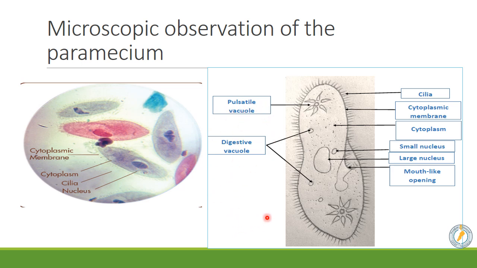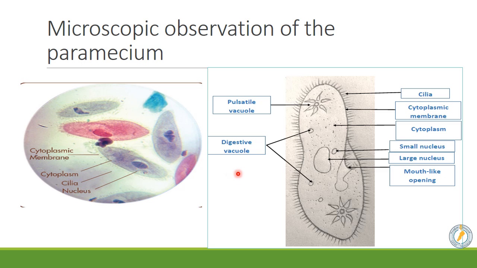This cell can breathe, can eat, can move. It has many parts. It has cilia, vibratory cilia. They cover the whole cytoplasmic membrane. They look like hair and they allow the paramecium to move. Then we have the cytoplasmic membrane. It encloses, it surrounds the cytoplasm. But the cytoplasm is granular. Granular cytoplasm means that the cytoplasm is not clear. There are like tiny particles in it, as if there is sand in it.